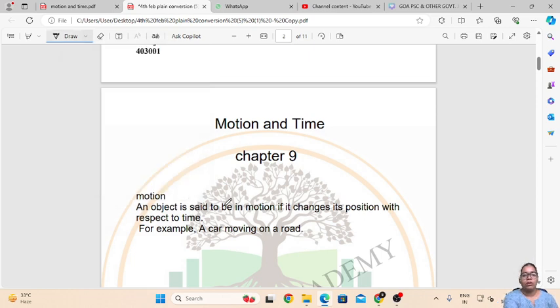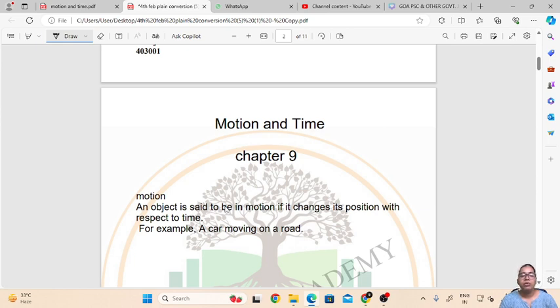So what do you understand by the term motion? The term motion means an object is said to be in motion if it changes its position with respect to time. So whenever an object changes its position with respect to a particular time, the object is said to be in motion. So this is the definition of the term motion.